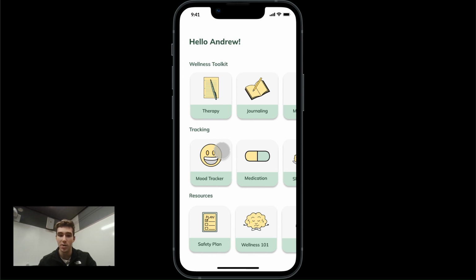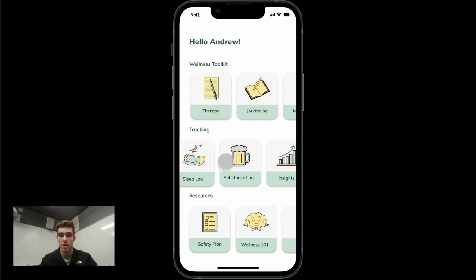And this is both helpful to yourself, but also helpful for your therapist in a therapy context where you might only be going to therapy maybe once a week, once every couple of weeks, and you might be feeling a certain way that day, but getting a representative picture of all the days that you were in therapy is helpful in figuring out what you want to talk about and just having a more realistic representative picture of all those other days. So there's a mood tracker, medication tracker, sleep log, substance log, and insights.